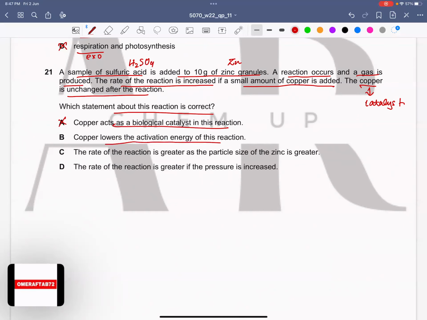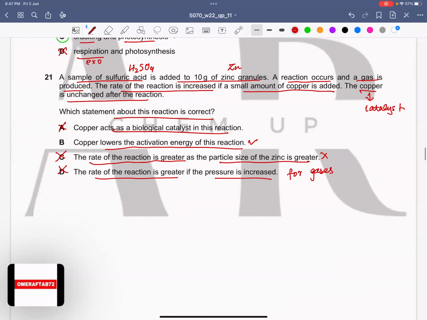Copper lowers the activation energy for this reaction. Yes, this will be right. The rate of a reaction is greater as the particle size of the zinc is greater. No. If the size gets greater, then the rate of reaction goes down. The rate of a reaction is greater if the pressure is increased. No, that is for gases only. Here there are no gases in the reactants; we have a solid and the sulfuric acid. So D goes wrong as well. So our correct answer is B. Is this clear to everyone? Yes, sir.